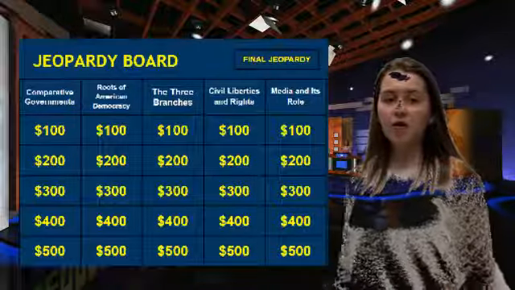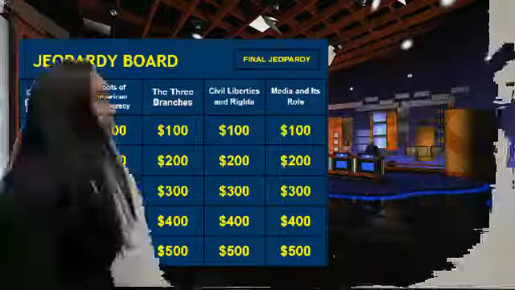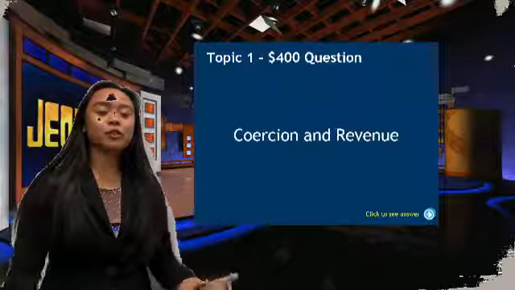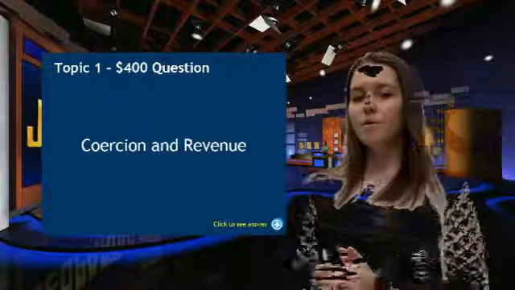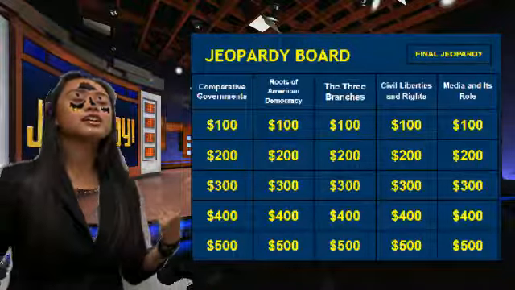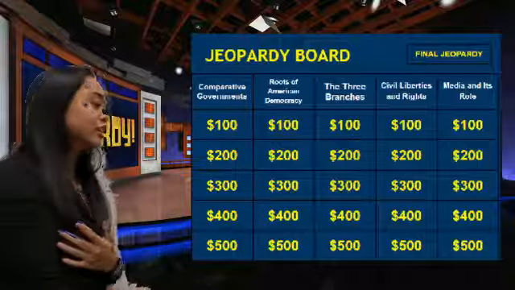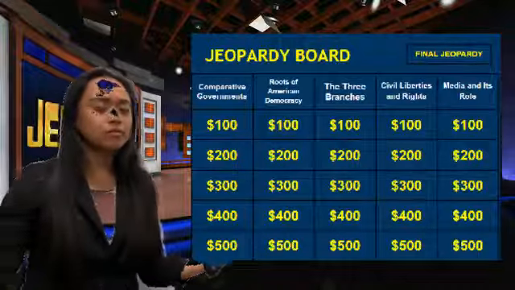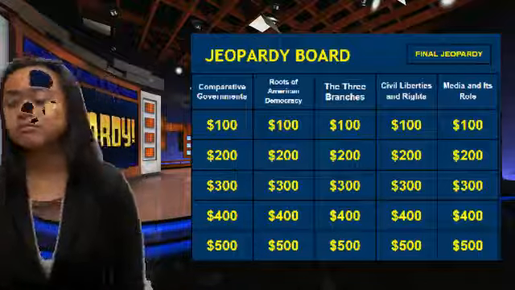Fine. I'll take comparative governments for 400. Right. What are coercion and revenue a part of? What is a building block of government? Correct! And Shaniqua is at -100. She might be coming for a comeback. Stay tuned to find out.